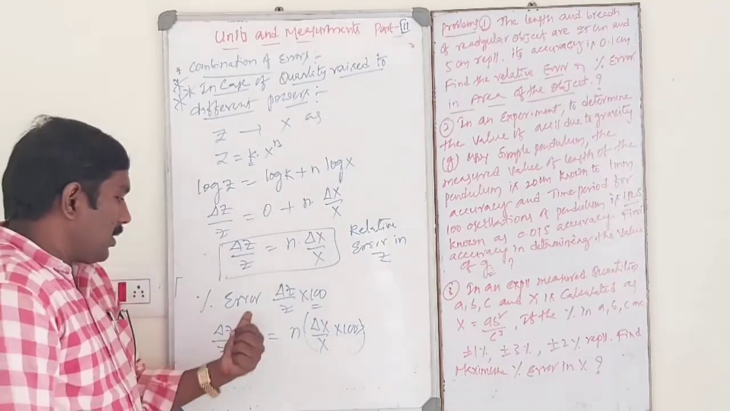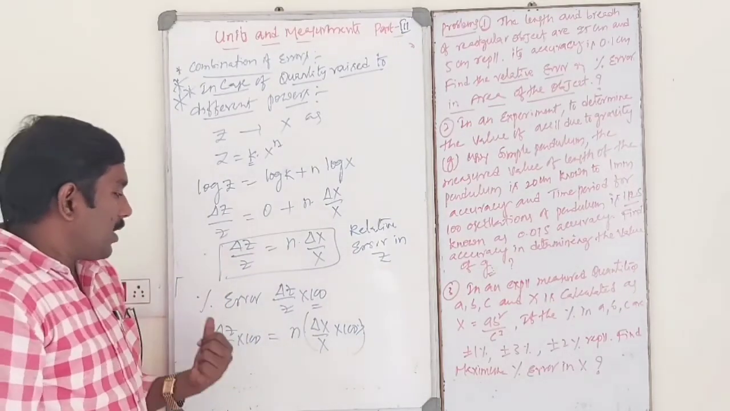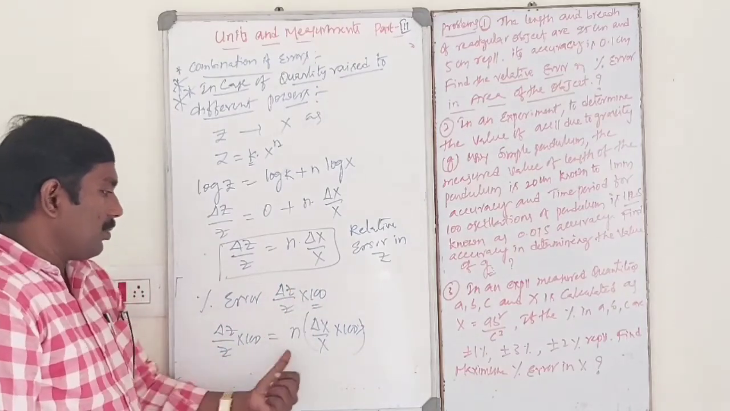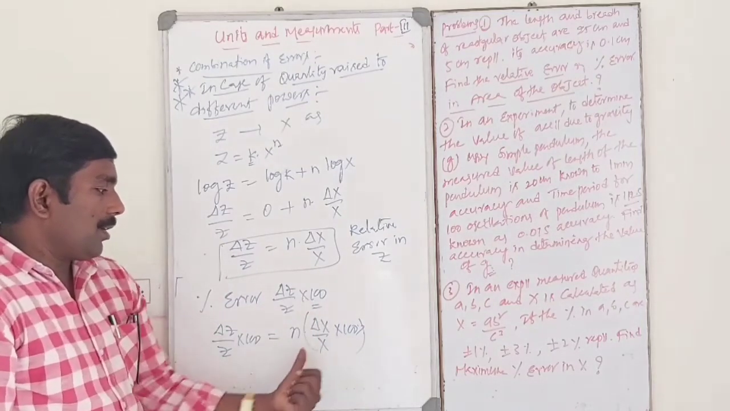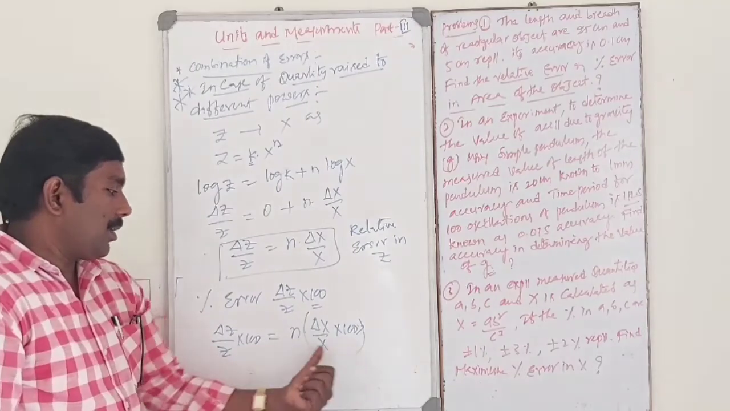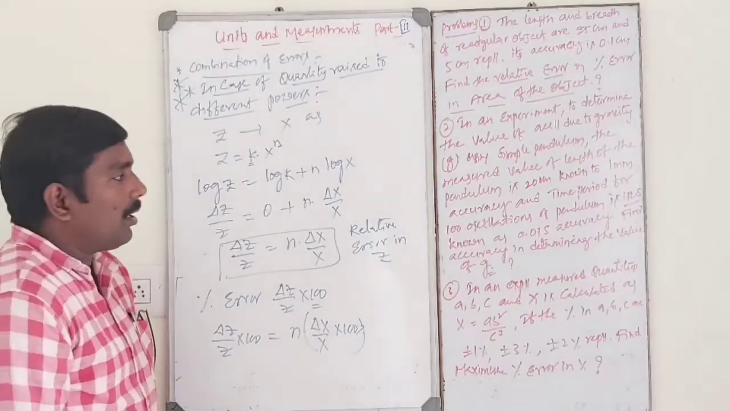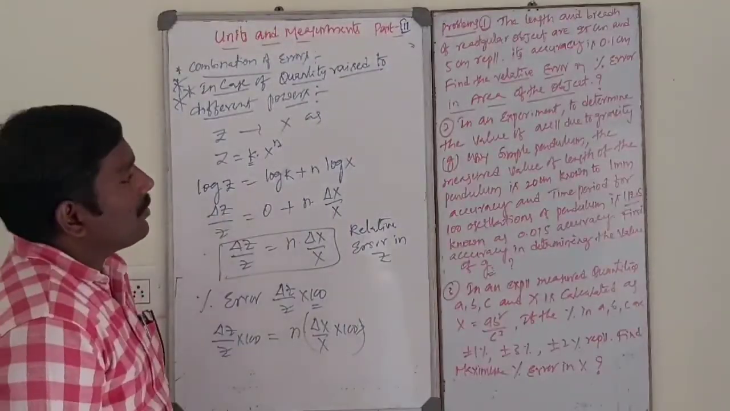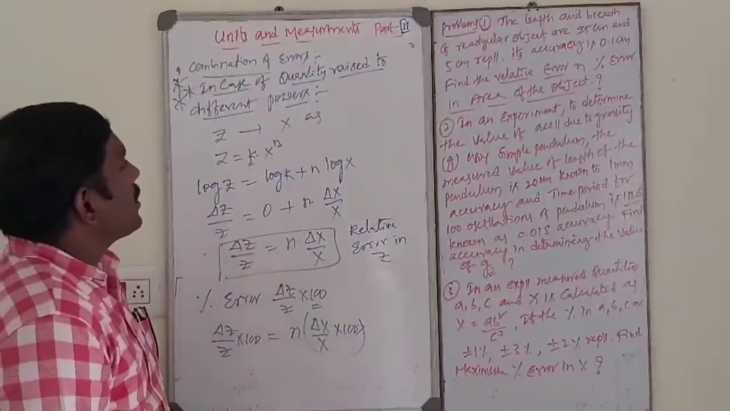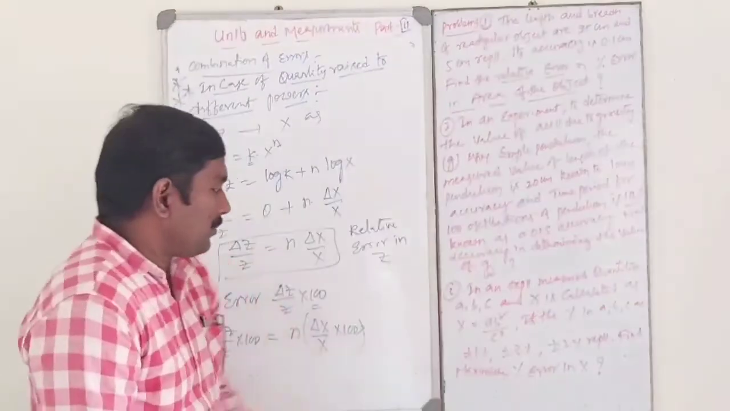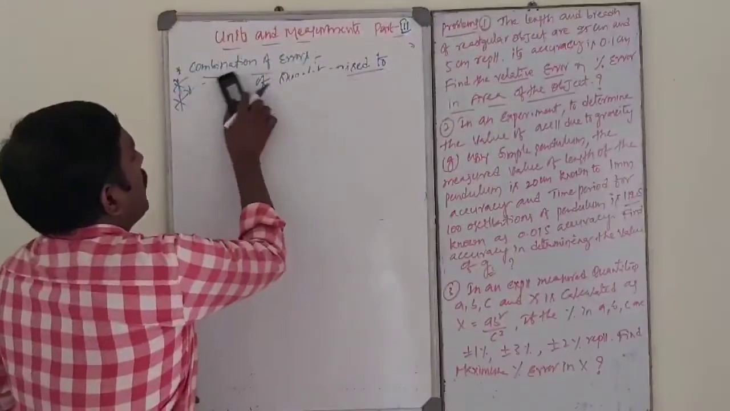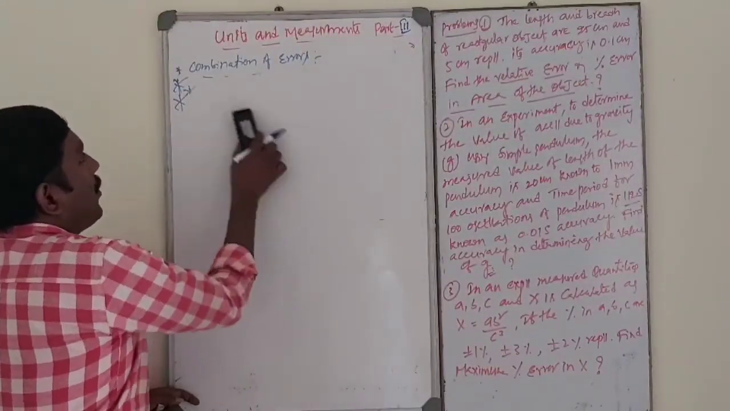So I want percentage error. In case of z, percentage error is equal to delta z by z into 100, that is the relative error into 100. Then we will get the percentage error in z. Okay, very most important. So by using this concept, one numerical problem is there, which is very most important from the examination point of view.